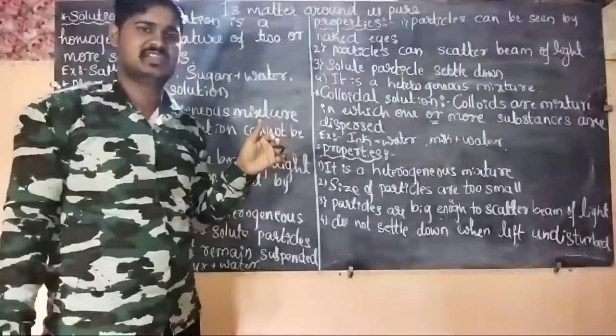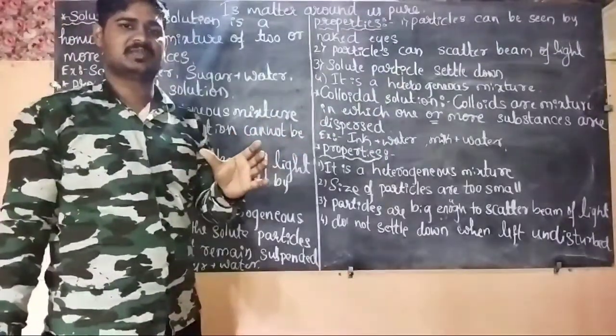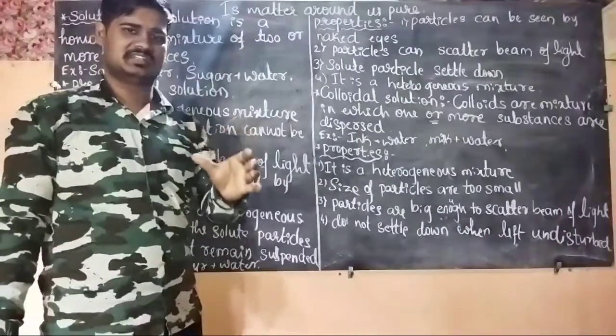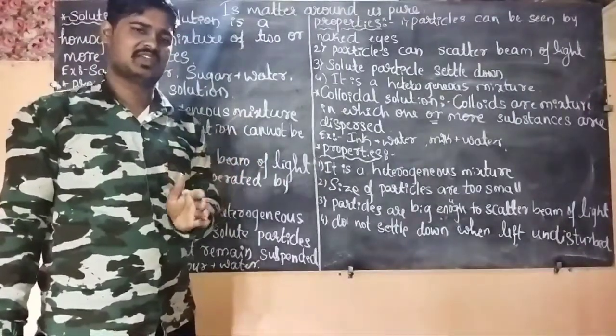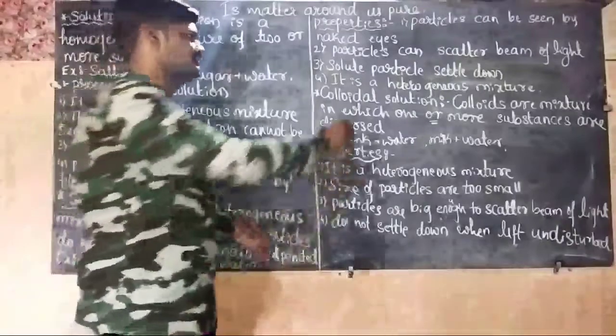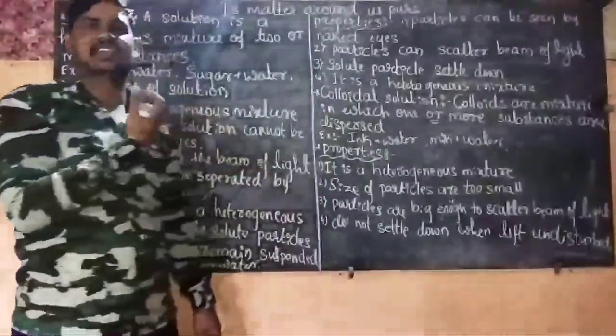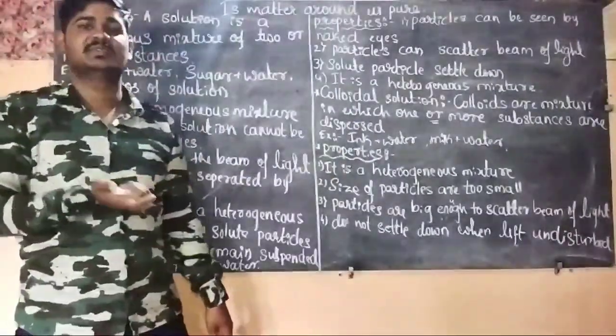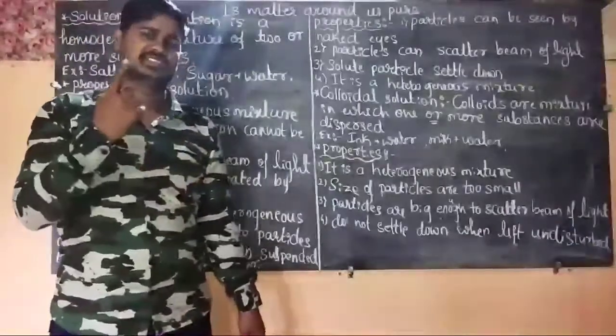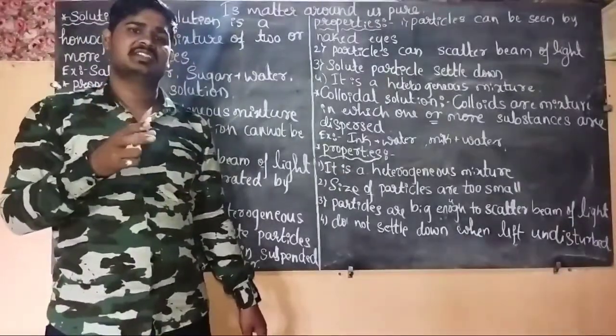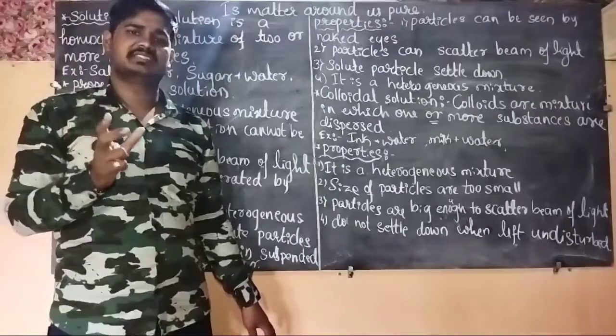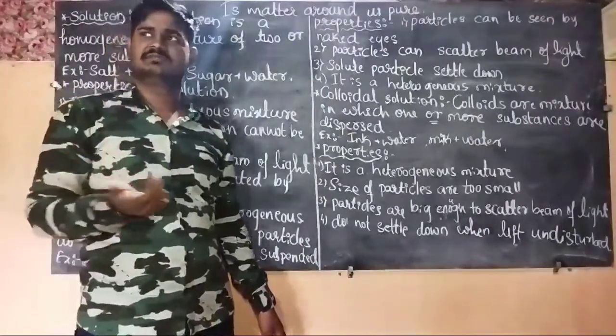And the third point, the solute particles settle down. I have just explained that. If you keep the glass of water and soil undisturbed, all the particles of the soil will settle down. And the last one, it is a heterogeneous mixture. We have already learned that in a heterogeneous mixture, the particles are non-uniformly arranged, non-uniformly dissolved.